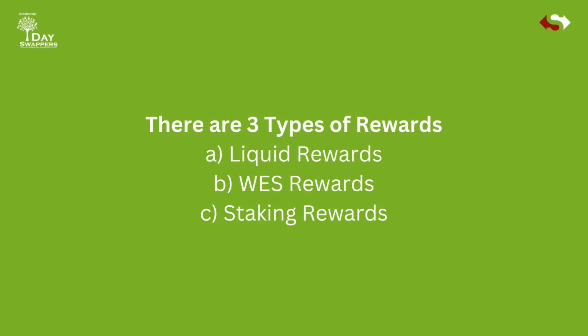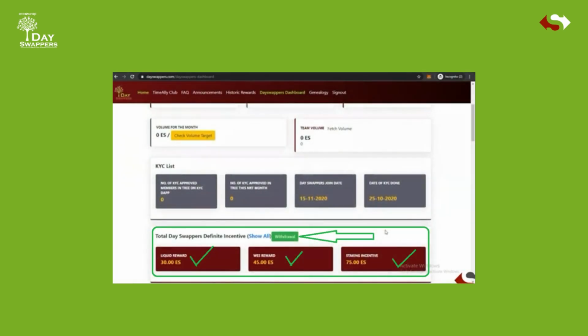Day Swappers incentives are credited only to active Day Swappers. If you are active on the 3rd day of the NRT release, then you are losing your Day Swappers incentives of the first 2 days which came before you got active. Active members are those users with a minimum transaction of 1,000 to 100 Eraswap tokens each calendar month. Day Swappers have to keep on introducing new active members directly or indirectly to get promoted on Day Swappers influence chart. Every Day Swappers will have a unique referral link to be shared.